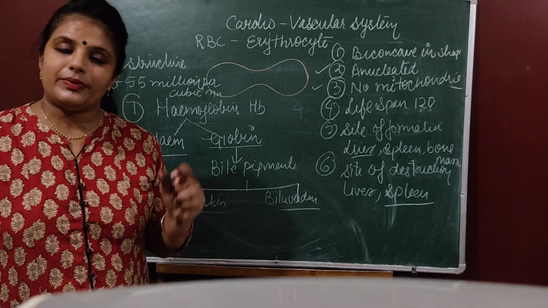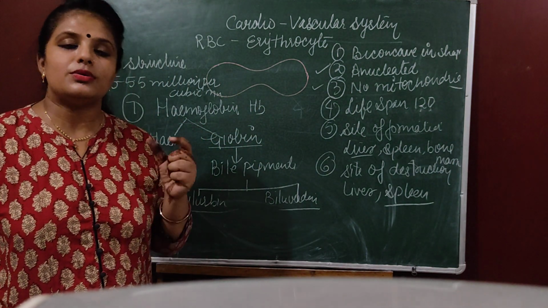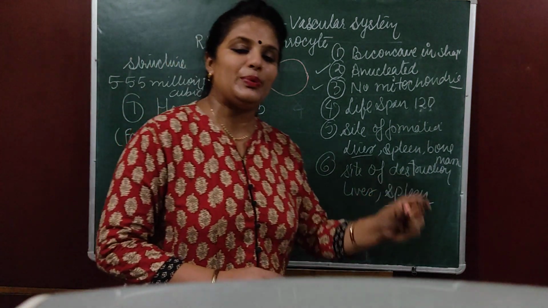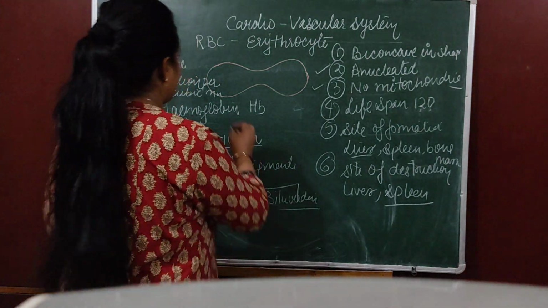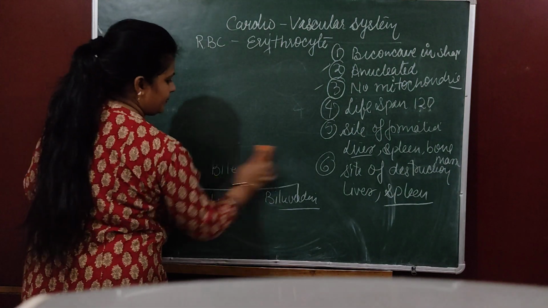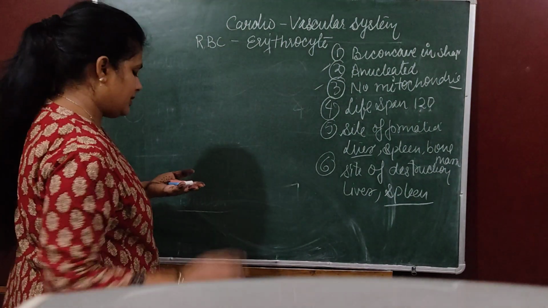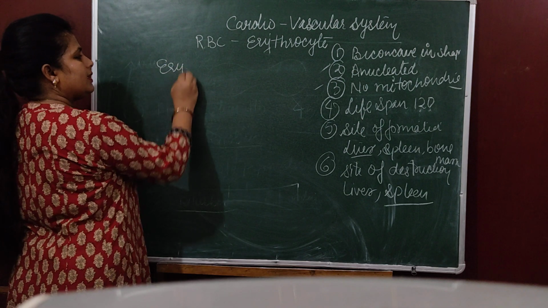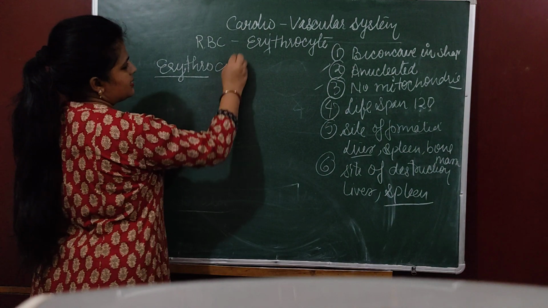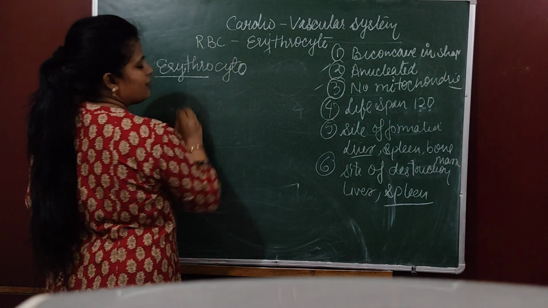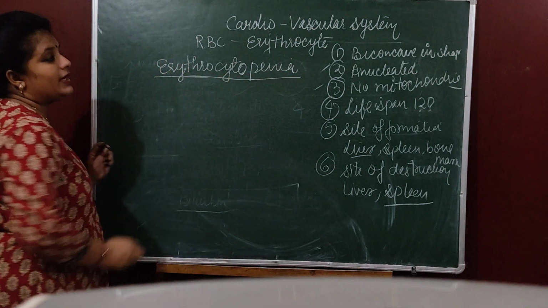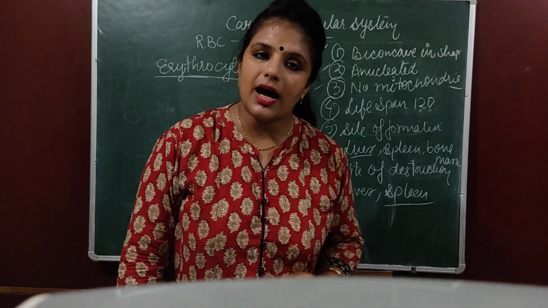Erythrocytopenia. Erythro is for RBC, cyto means cell, penia means decrease. What is erythrocytopenia? Okay, I will write this now. Erythro for red blood, cyto for cell, penia for decrease. So erythrocytopenia is an abnormal decrease in RBC.